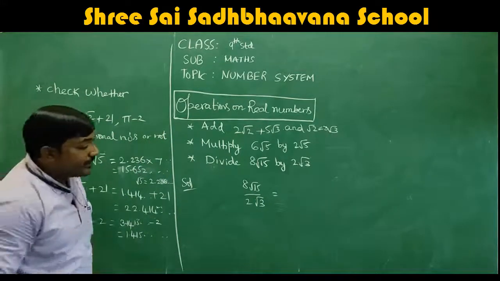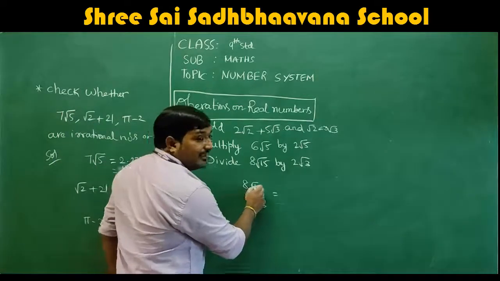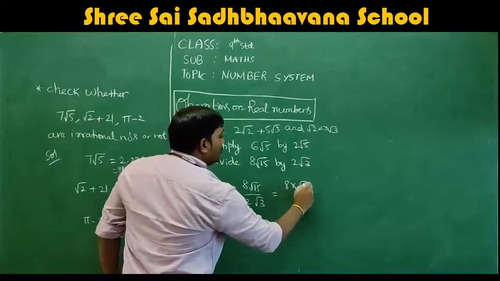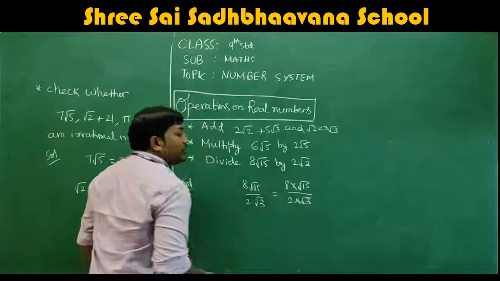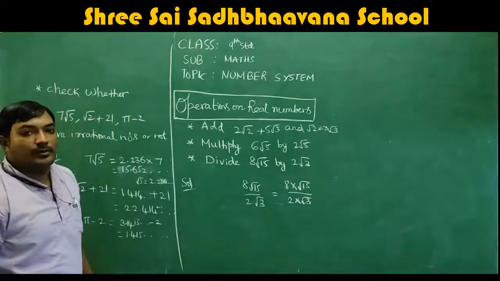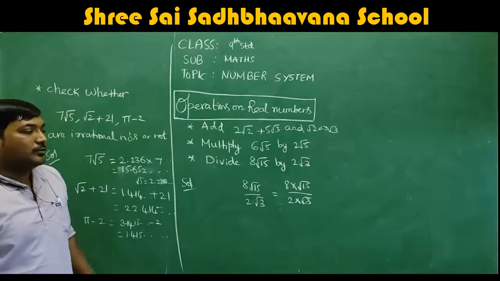Here again I am telling you, 8 root 15 is the same as 8 into root 15, and 2 root 3 is the same as 2 into root 3. Okay, I hope you understood.